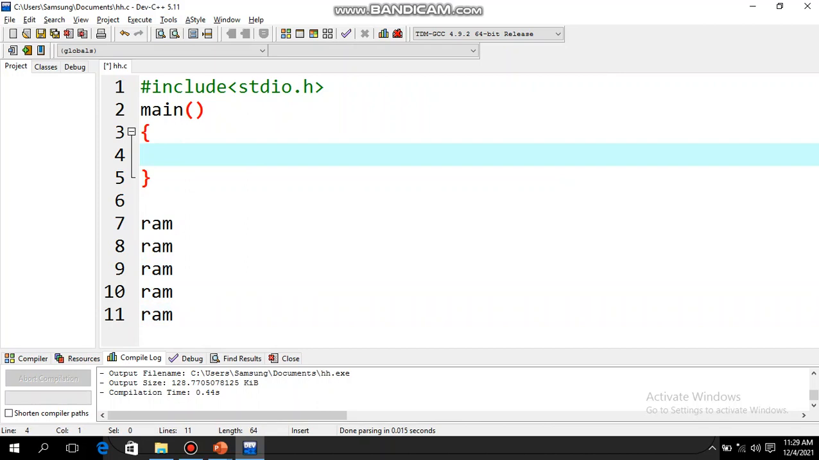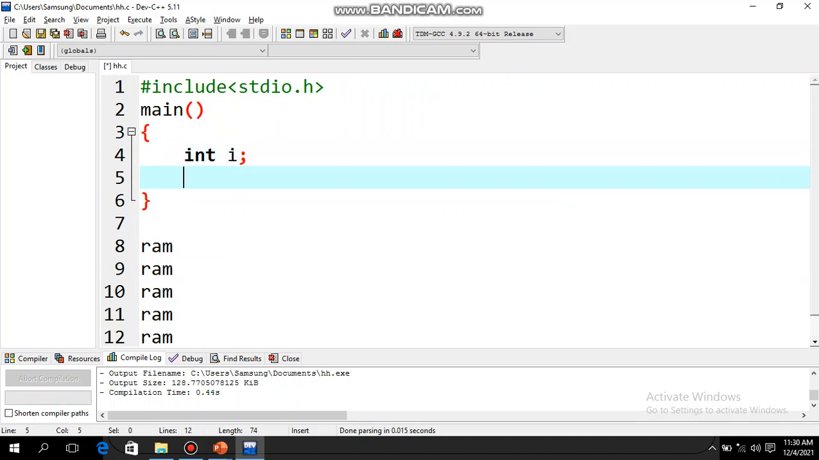So how many variables do we need for this program? Whenever you are going to use loops, you will need one variable which will keep track of how many times the loop is running. For this we don't need any variable to store Ram, because directly we will be writing printf. We are not going to need any variable to do some storage, but we will need one variable to keep track of the number of times the loop is running. So let the variable be I.